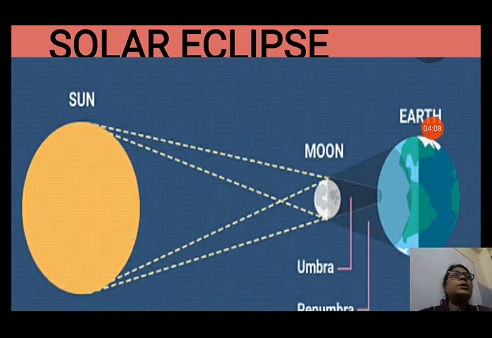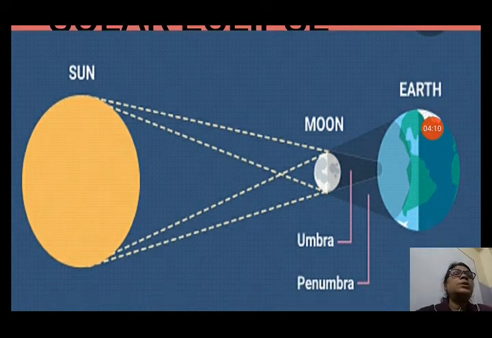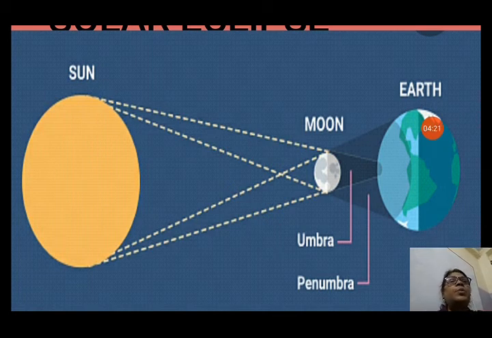In the umbra region and penumbra region, you can see the umbra region is totally dark, no light can reach, and the penumbra region is partially dark, because partial light can enter that area. So that area is known as penumbra.